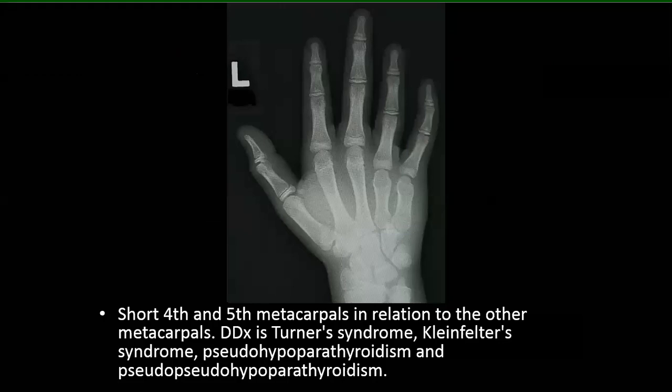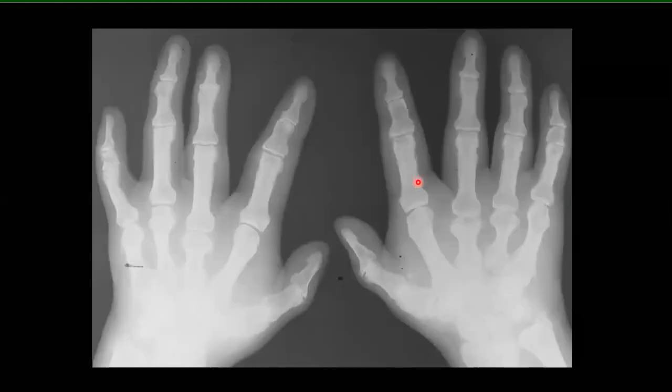So, for example, let's see here. This is what we said. This is the positive metacarpal index. You can see the fifth and fourth metacarpals are short, and if you draw a line at the heads of the metacarpals, just let me put the laser pointer. So if you draw a line at the heads of the metacarpals, it will intersect the third metacarpal, okay? And this is a positive metacarpal index. Also can be seen in Turner syndrome, Klinefelter syndrome, pseudohypoparathyroidism, and pseudopseudohypoparathyroidism.